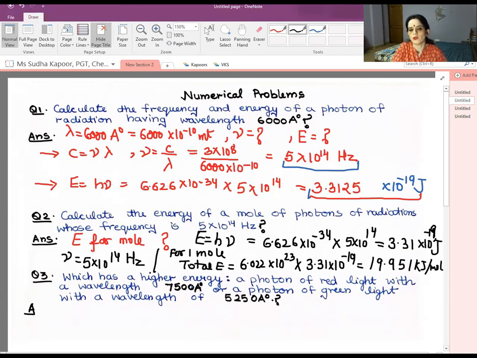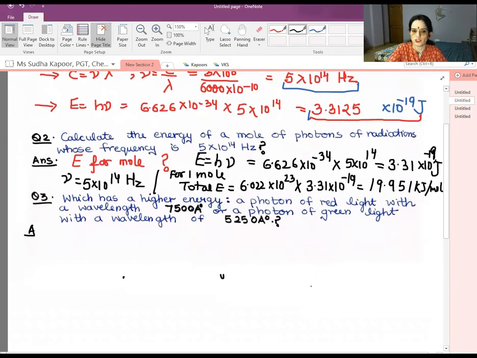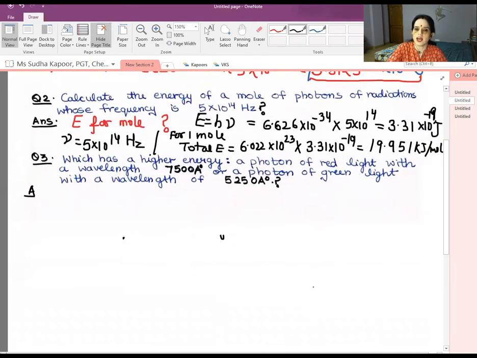Okay, so we have to calculate first E for one quanta and then for 1 mole of quanta, 1 mole of photons. That is, we are talking about the photons here. So now we come to the third question. Third, which has a higher energy?